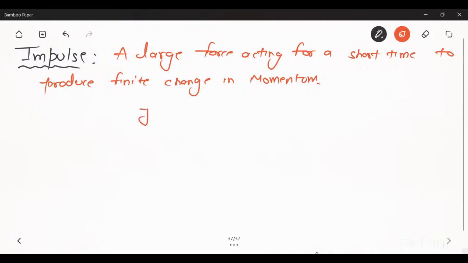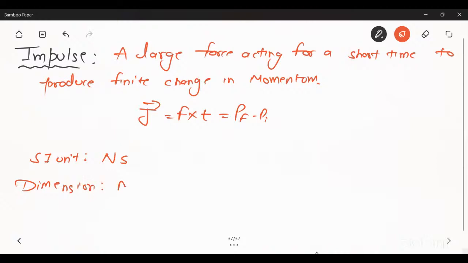It is denoted by J. J is equal to force into time duration, or you can say P final minus P initial. Force is measured in Newton and time in second. The dimensional formula of force is MLT minus 2, into T, so MLT minus 1 will be its dimensional formula, and it is a vector quantity. So that was your impulse.